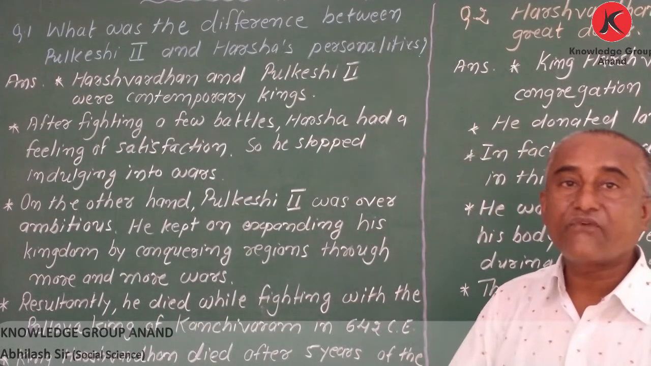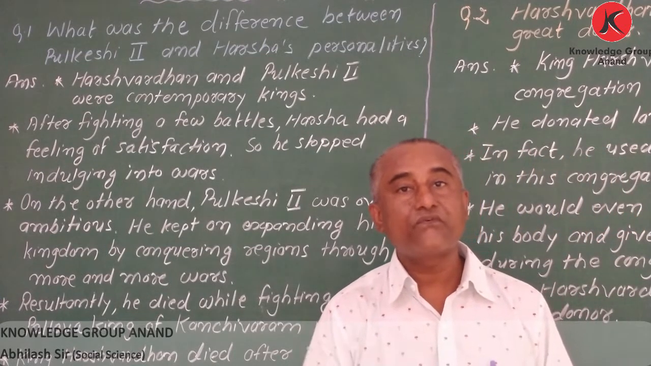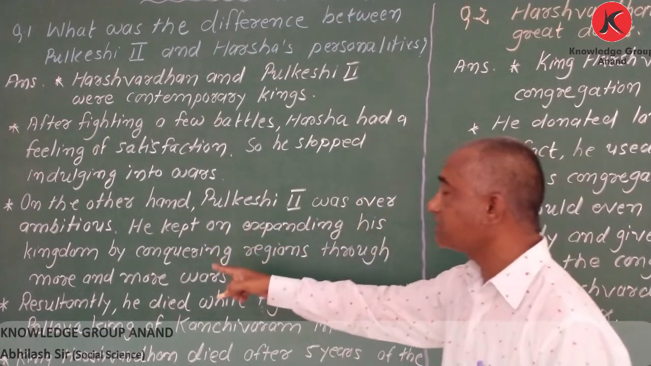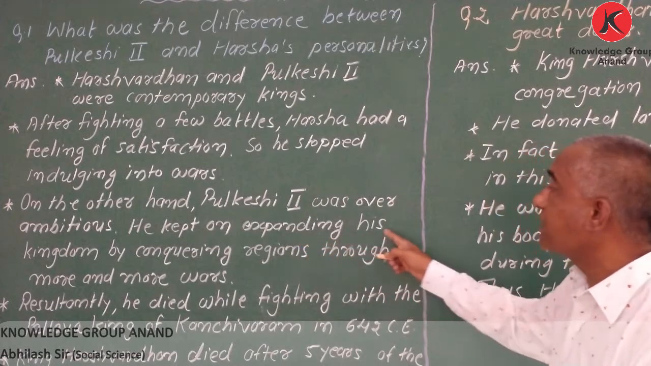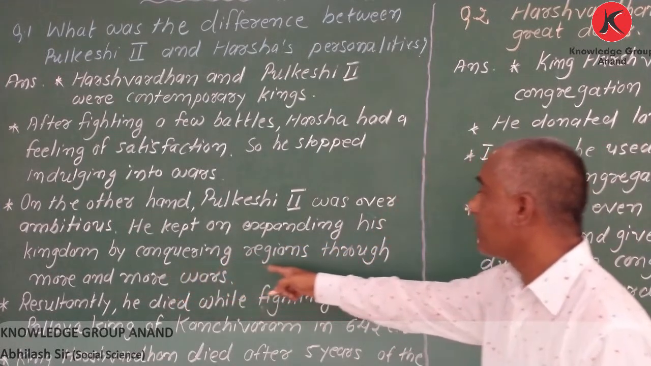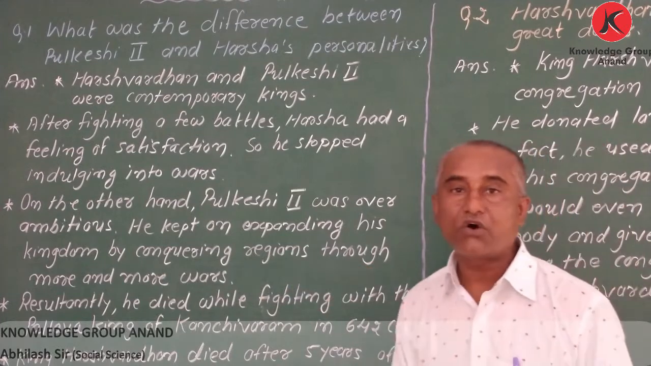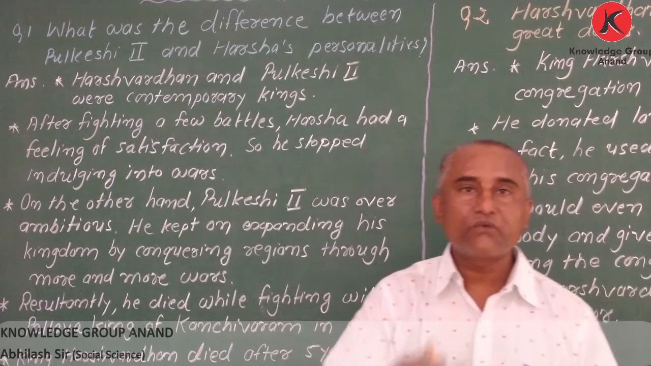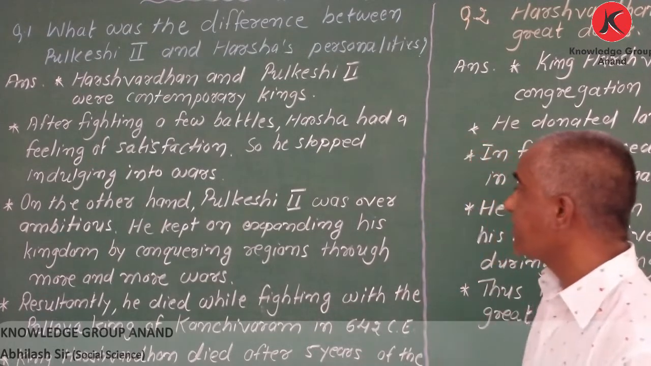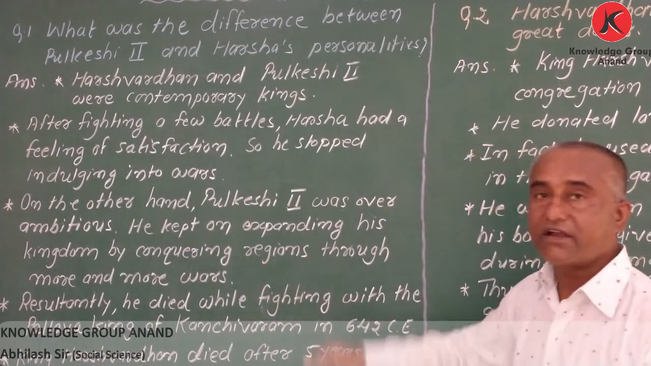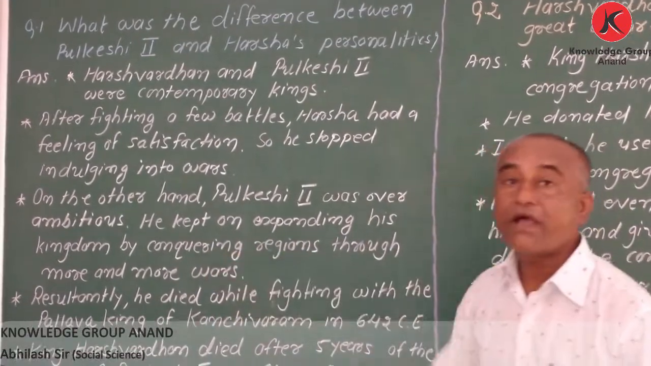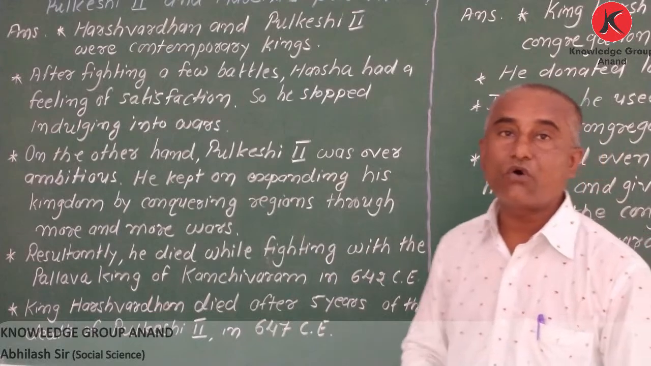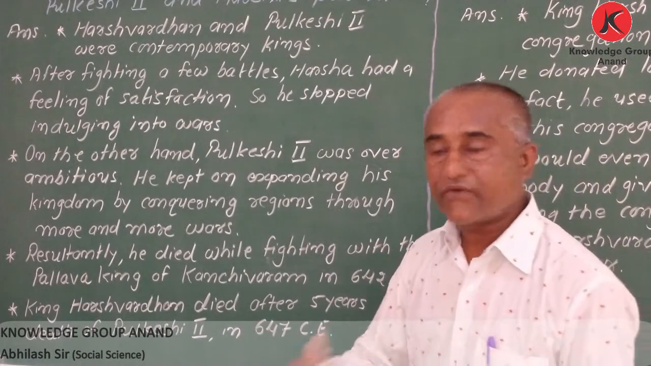So he was fighting and fighting. It is said that throughout his life he fought. So on the other hand, Pulkeshi II was over ambitious. He kept on expanding his kingdom by conquering regions through more and more wars. Throughout his life he continued fighting and fighting. So that's why it is written, he kept on expanding his kingdom by conquering regions through more and more wars. It means he was continuing fighting and fighting.